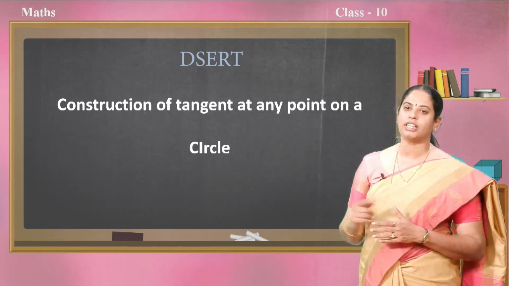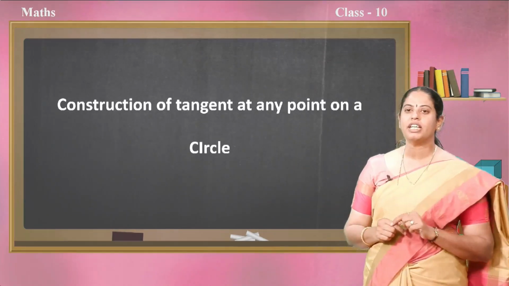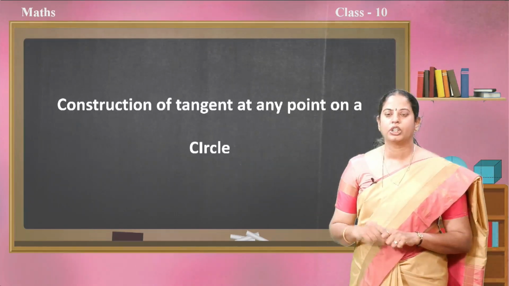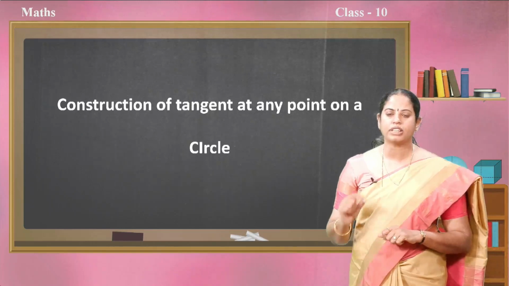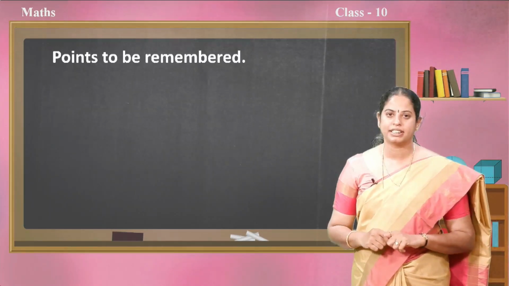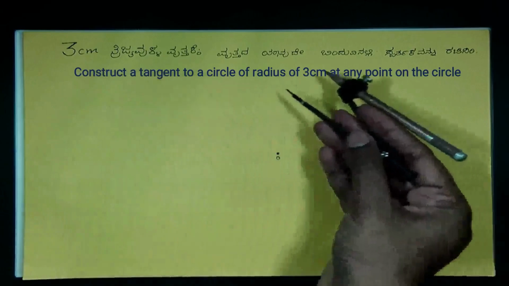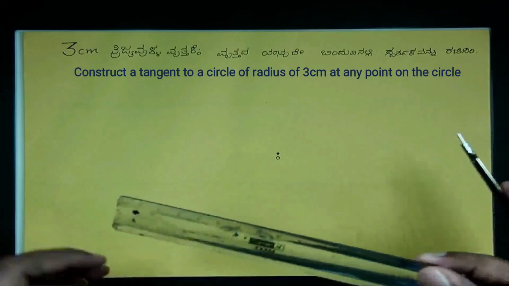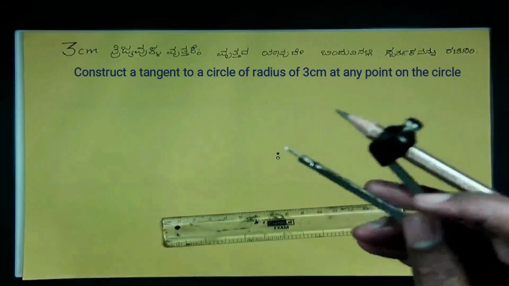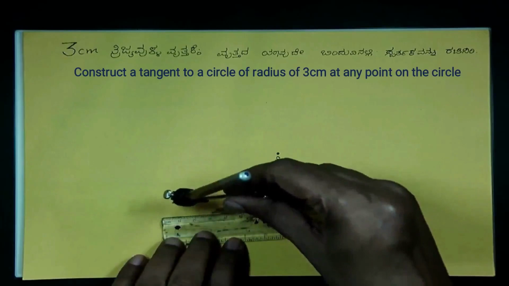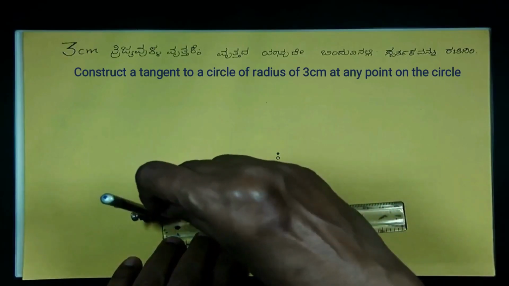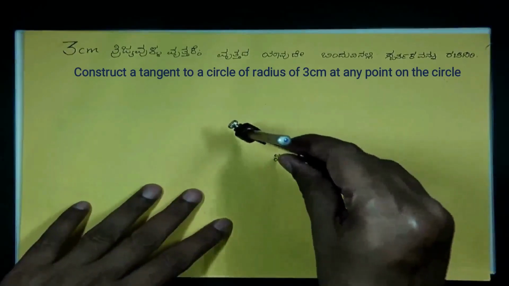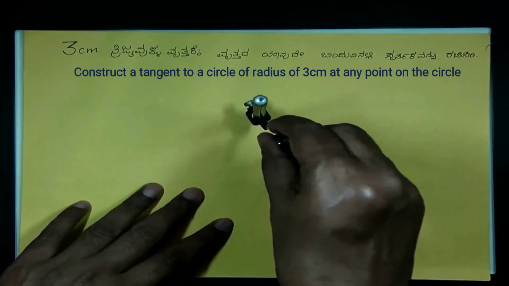This you are going to learn in the chapter on construction, but it is very easy to do the activity. You have to learn this construction. I am going to show you how to construct a tangent at any point on the circle. Construct a tangent at any point P on a circle of radius 3 cm. First step is to draw a circle of radius 3 cm. With the help of scale and protractor, we measured 3 cm. With center O, we are drawing a circle O.